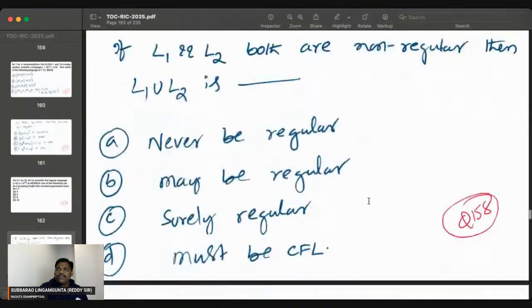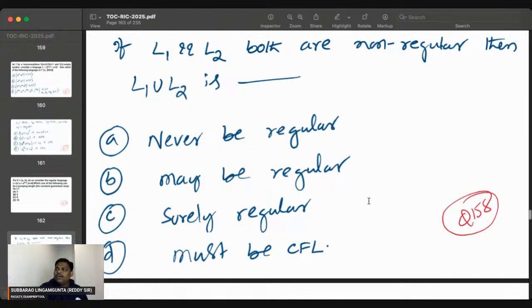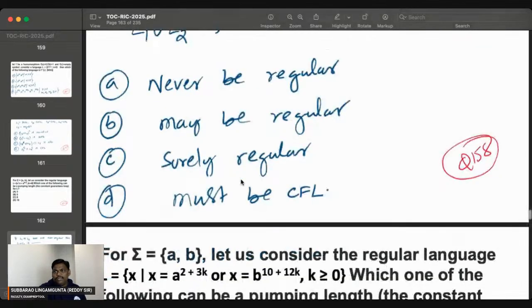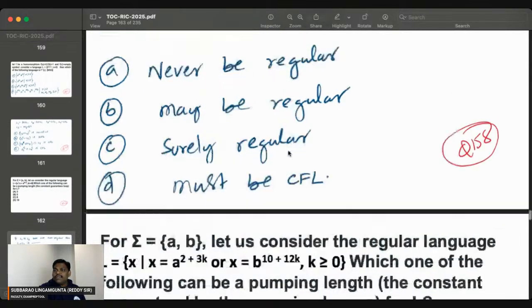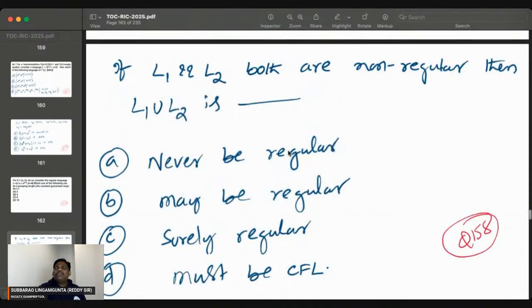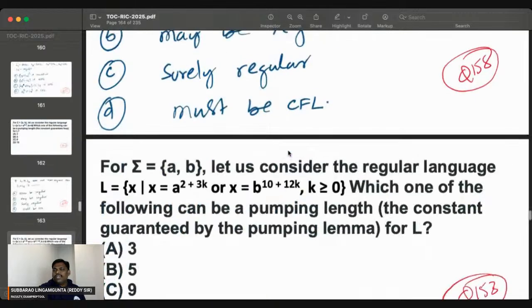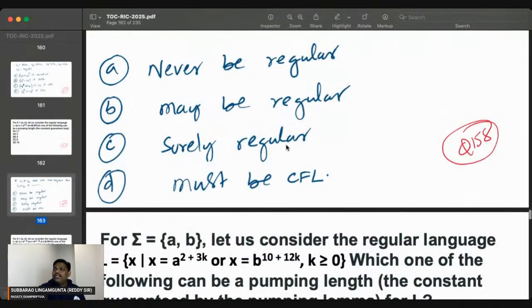Now can we go here? If L1 and L2 both are non-regular, then L1 union L2 is? Two non-regular languages, if you take the union, may be regular. Never regular? No, you cannot say that. May be regular? Yes, B is the correct answer. Must be CFL? When you say non-regular, it may be CSL also. So I cannot say D. Surely regular, I cannot say. Never regular, I cannot say.